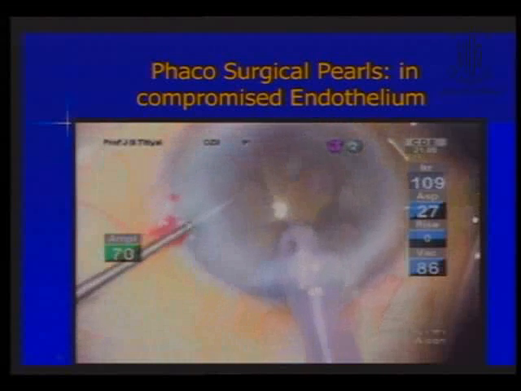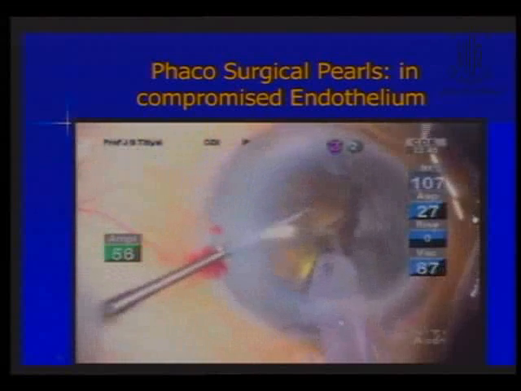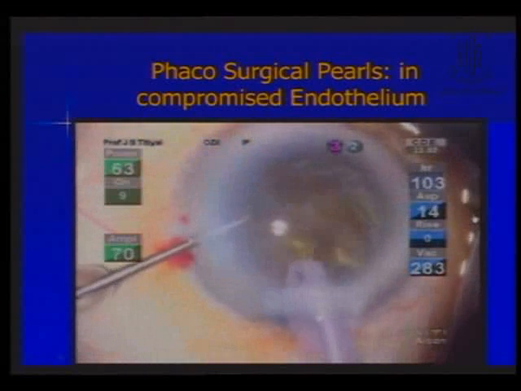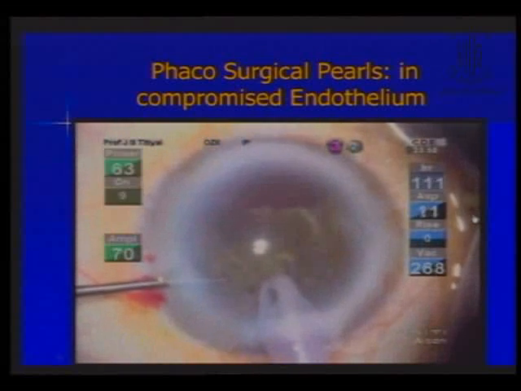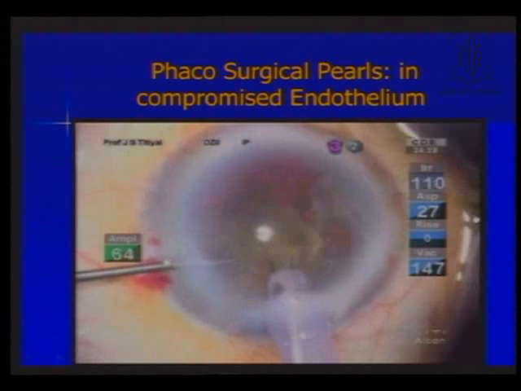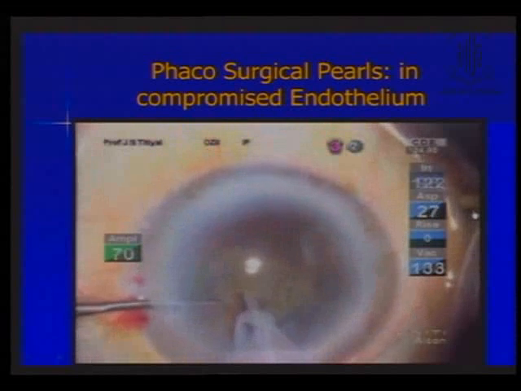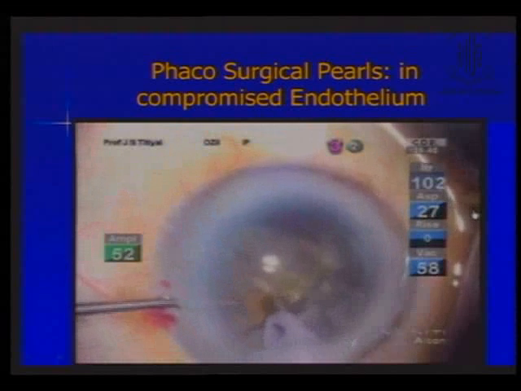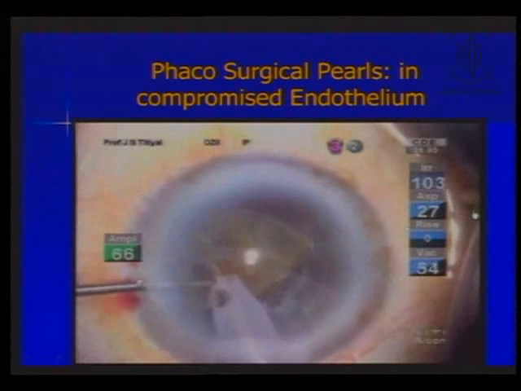You can see each piece will be taken out right in the center. The idea here is to emulsify a piece in the center part of the eye or the cornea, so that you are far away from the posterior capsule as well as from the endothelium. Never let the eye tilt to one side. Once you operate in a tilting eye, you are much nearer to the endothelium.